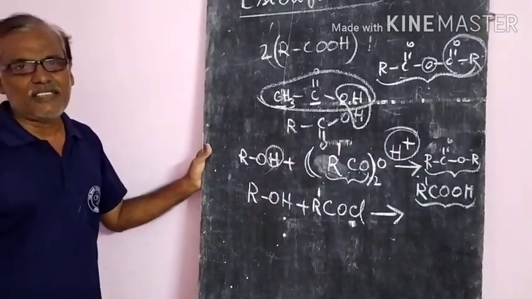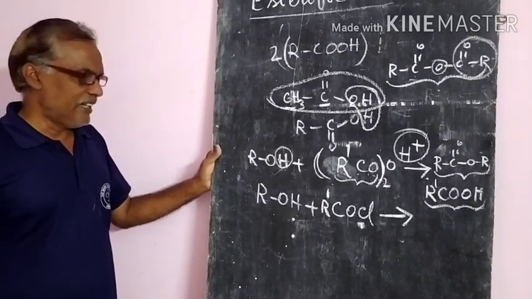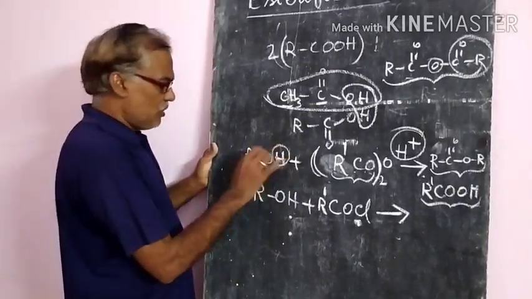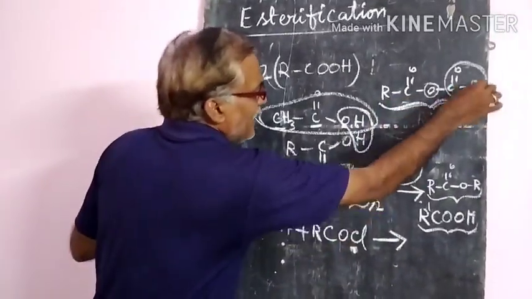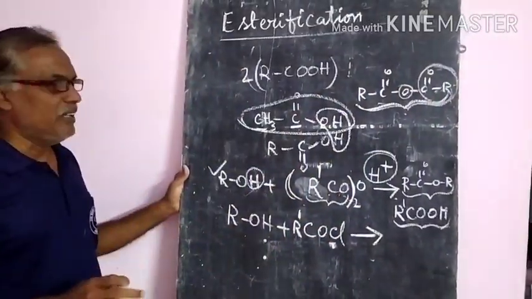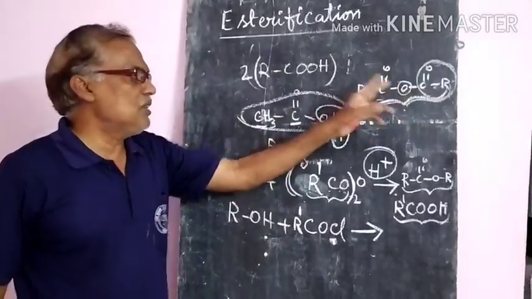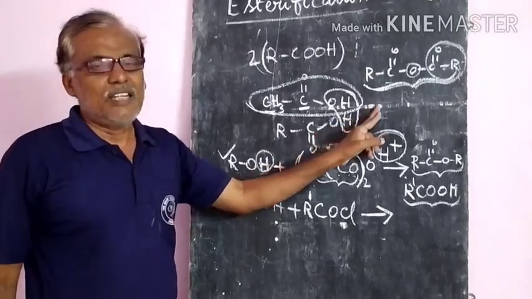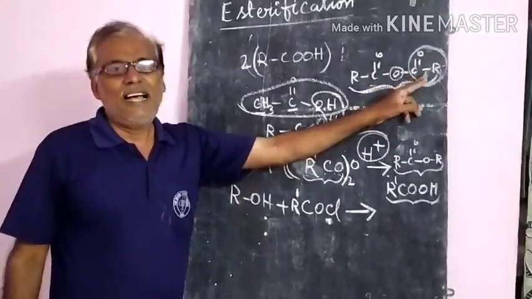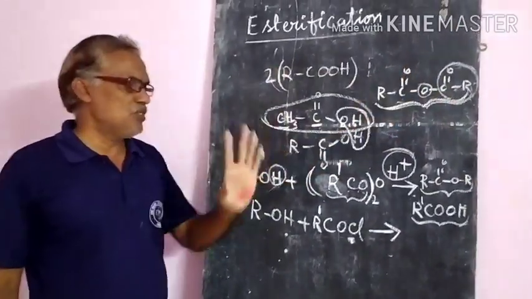That is sulfuric acid or any other acid we will take. But this is about the acid anhydride. First of all, you should know what acid anhydride is. That is more important. Acid anhydride means two molecules of acid, remove the water, whatever you are getting, you will get the acid anhydride. So this is the most important.